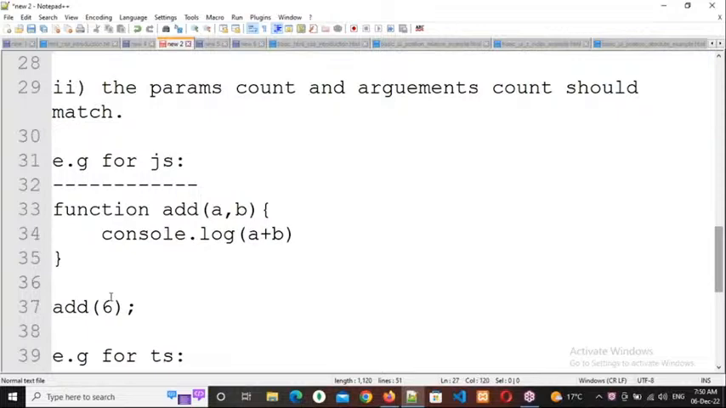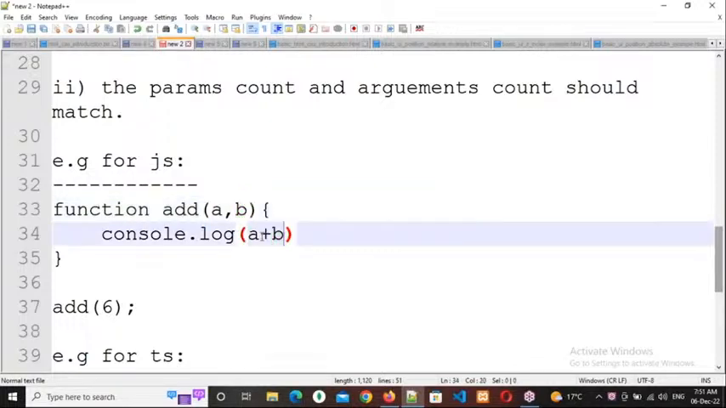So here argument 1 is matching with parameter A. So A value will become 6. So A plus B means A value will become what? 6 only. But here what about B? That value is undefined. Why? Because here it is unmatched parameter. Clear it, everybody?